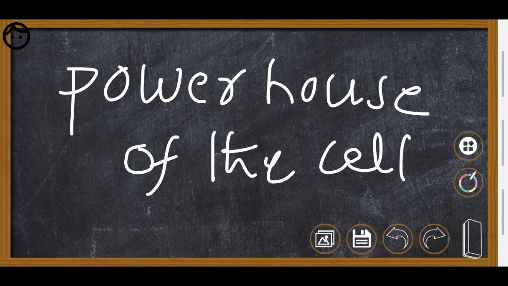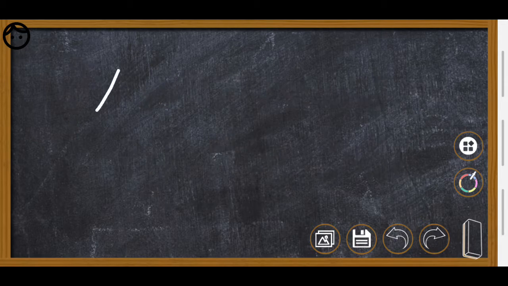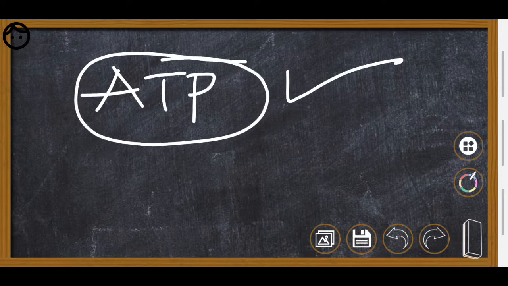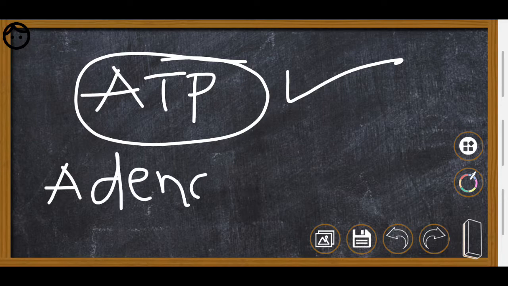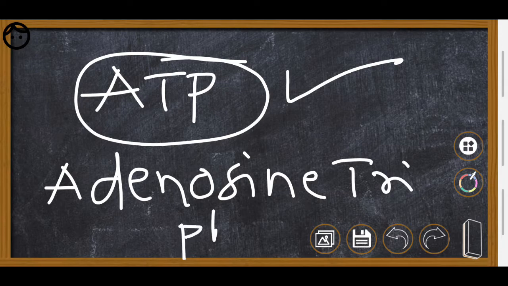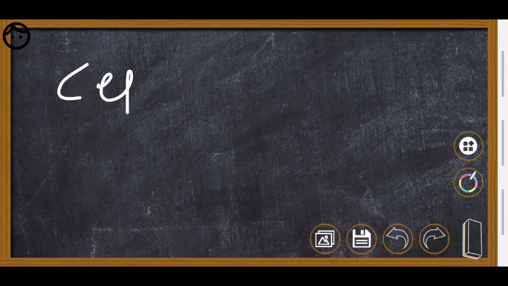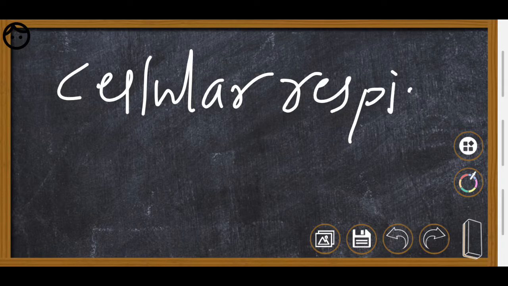Because it helps in cellular respiration. Means what? Here ATP production. It helps in the ATP production. What is ATP? Adenosine triphosphate. Right? Mitochondria helps in cellular respiration.